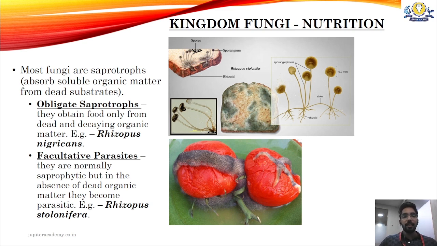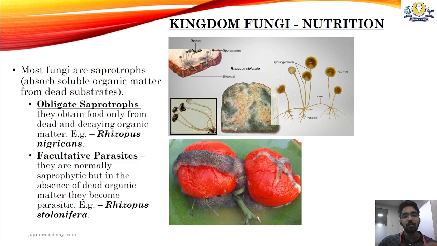One is obligate saprotrophs. Obligate saprotrophs are compulsorily saprotrophs, meaning they are only saprotrophs. They do not have any other nutrition in their life cycle. Such saprotrophs are called obligate saprotrophs, meaning compulsory saprotrophs. They obtain food only from dead and decaying organic matter, nowhere else.